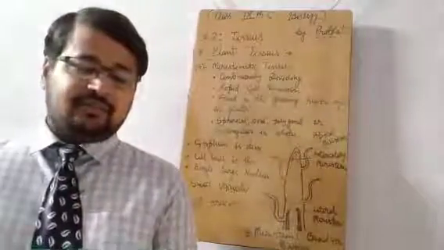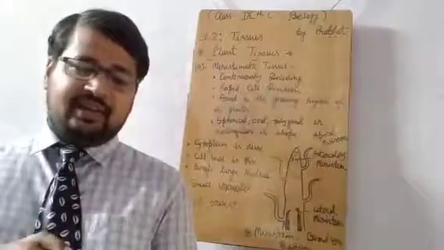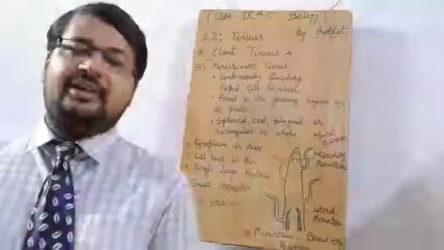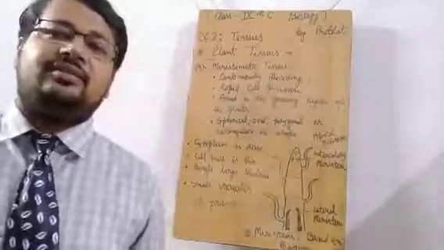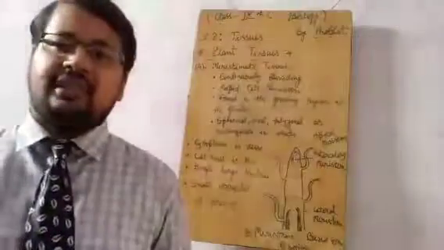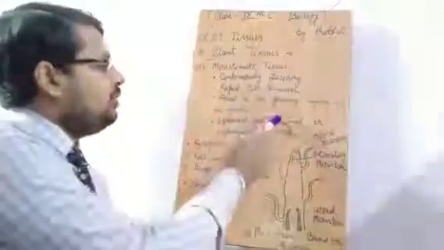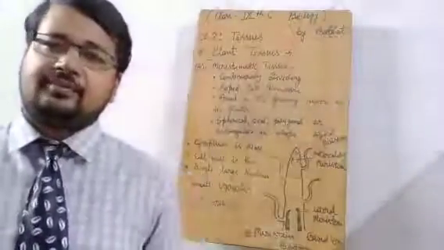Next one is, these cells are spherical, oval, polygonal or rectangular in shape. What is the shape and size of the meristematic cells? We will find that their cell is either spherical, oval, polygonal or rectangular.